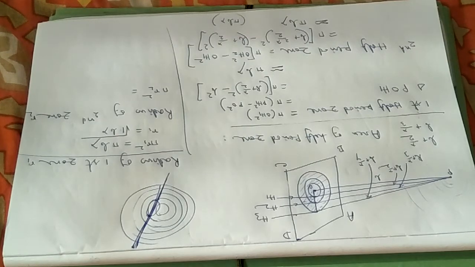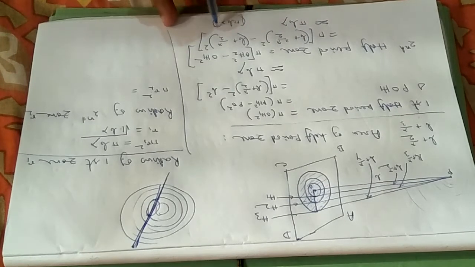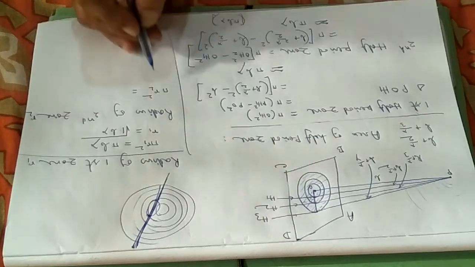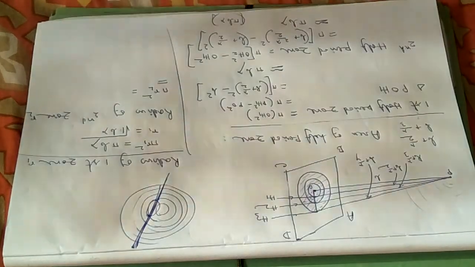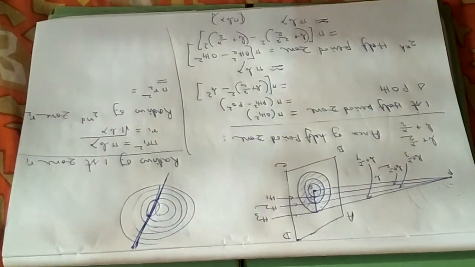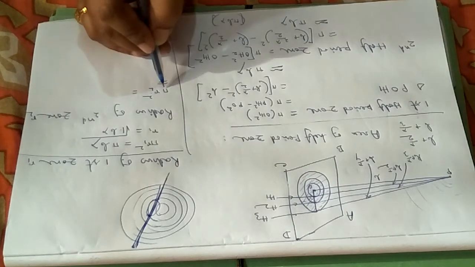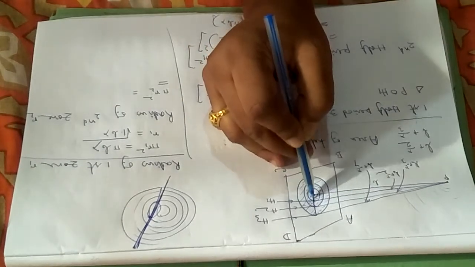You have to remember, the area of the half period zone pi b lambda is the annular region in between. But whenever you are applying the law of the circle or the disk, you have to consider the whole disk. For the whole disk, what will be the area? You are now considering pi r2 square.